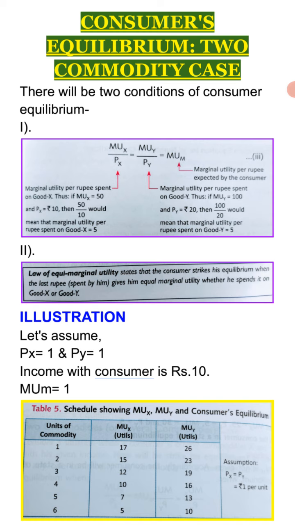Let us take an example where the consumer is consuming two commodities X and Y, both having the price 1, and the consumer has an income of rupees 10 and MUM is constant. In this condition, MUX upon PX and MUY upon PY will remain the same as MUX and MUY, because if we divide any value by 1, it remains the same. In this schedule we can see where both values are equal. MUX upon PX is 10 at the 4th unit and MUY upon PY is equal to 10 at the 6th unit.